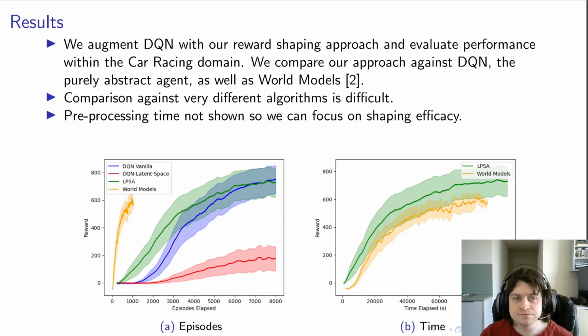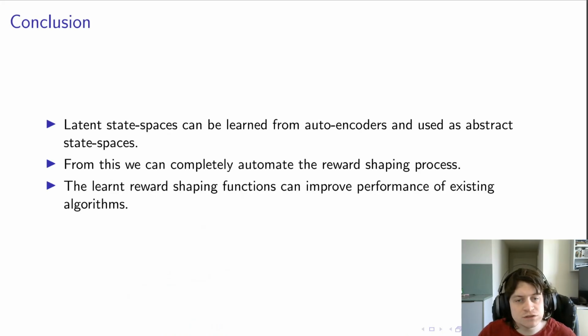So in conclusion, we can learn latent state spaces using autoencoders and use these as abstract state spaces. So we can now completely automate the reward shaping process, and the learned reward shaping functions can be used to improve the performance of existing algorithms.